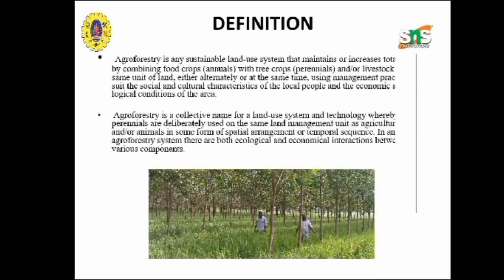About the definition, as we have already seen, it is one of the sustainable land use systems that maintains or increases the total yield by combining food crops, annuals, with tree crops. It also uses technology where perennials are deliberately used on the same land management unit, and also with animals.